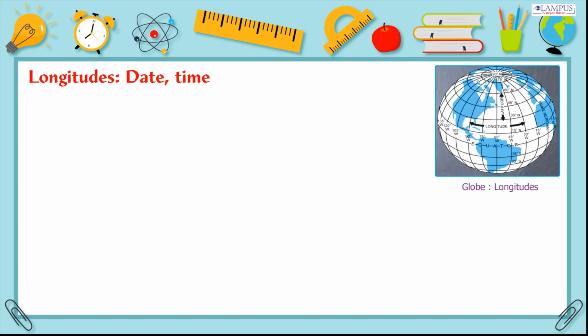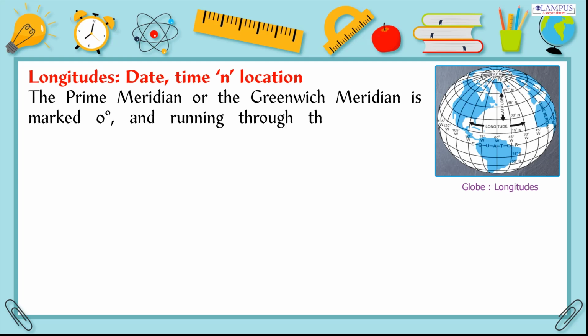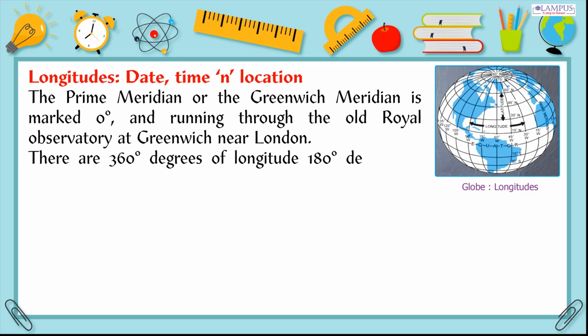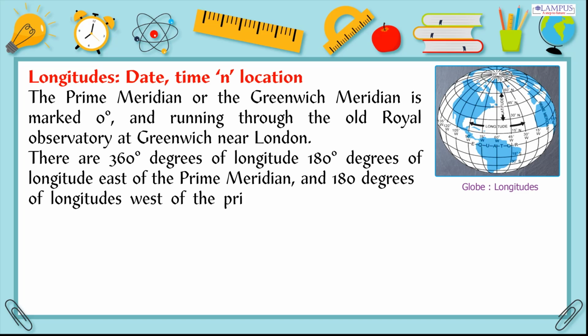Longitudes: date, time, and location. The prime meridian or the Greenwich meridian is marked 0 degrees, and runs through the Old Royal Observatory at Greenwich near London. There are 360 degrees of longitude, 180 degrees of longitude east of the prime meridian, and 180 degrees of longitude west of the prime meridian.